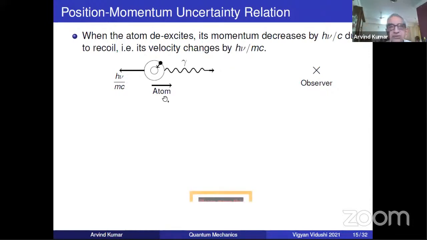Why? Because when the atom de-excites, it takes a time tau. Now, it's one of the basic facts of physics that when radioactive or excited states de-excite, there's a certain lifetime, but nobody can tell when exactly. That is only an average lifetime, or mean life, of an excited state.